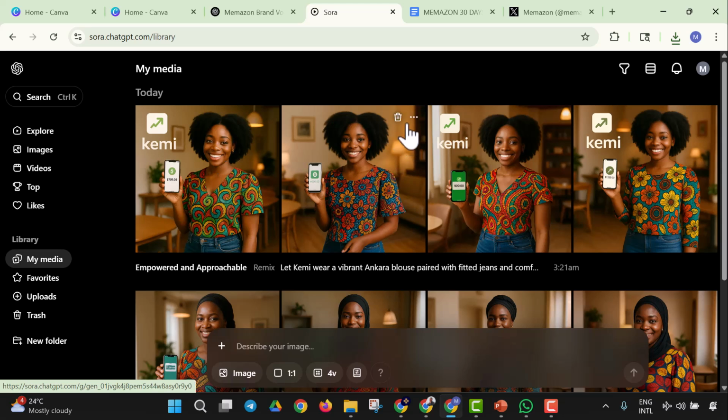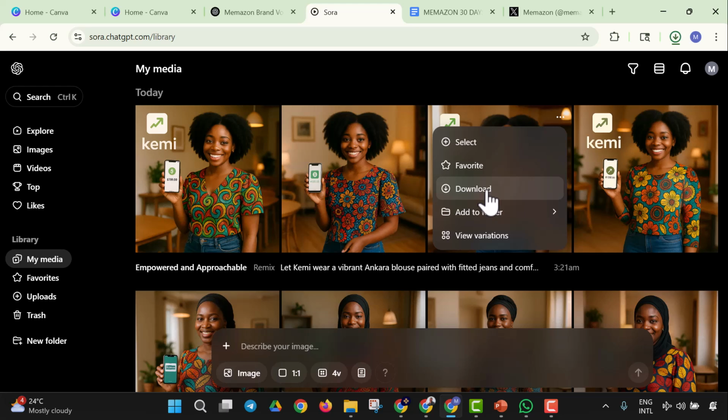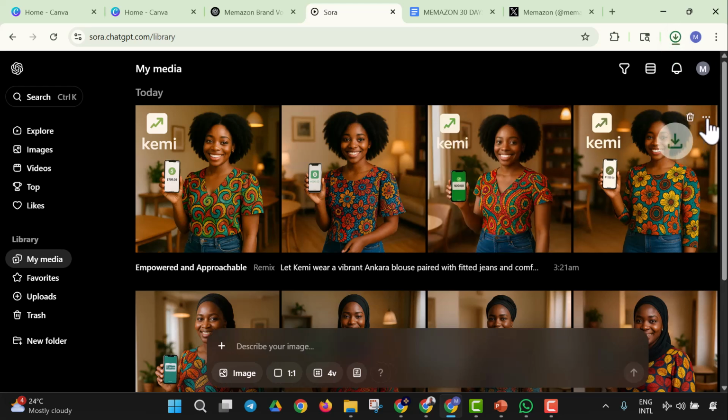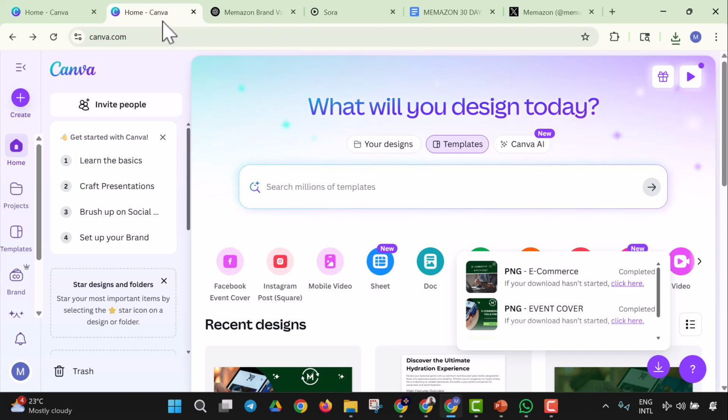So this is Kemi. We have the 4 variations of Kemi. So I'm going to download all those variations of Kemi, and here we are. So you see, this is a plain Kemi image, and you could always come back to Canva to bring that in. So I could come back here and bring a design in. So I'm going to look for a design.